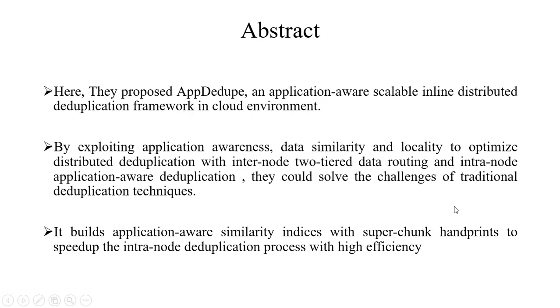Abstract. Here they propose AppDedupe. Actually, it's an application-aware scalable inline distributed deduplication framework in cloud environment. By exploiting application awareness and data similarity and locality to optimize distributed deduplication with inter-node two-tier data routing and intra-node application-aware deduplication, this could solve the challenge of traditional deduplication techniques. AppDedupe has similarity indices with superchunk handprint to speed up the intra-node deduplication process with high efficiency.